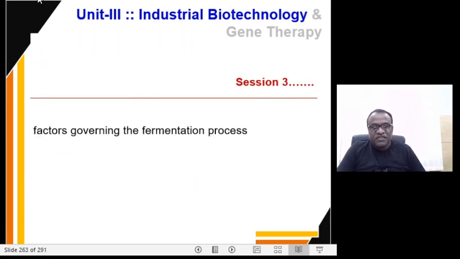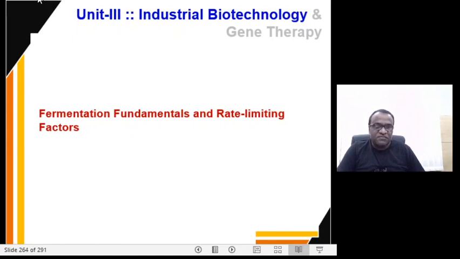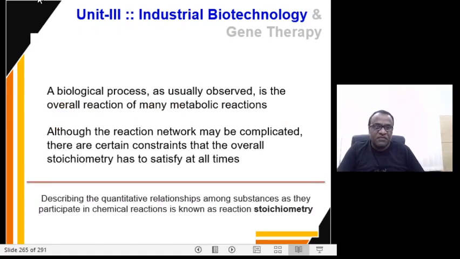So in today's session, we will discuss in detail the factors that govern the fermentation process. Essentially, we are trying to understand the fermentation fundamentals and also the rate limiting factors that contribute to the fermentation process.